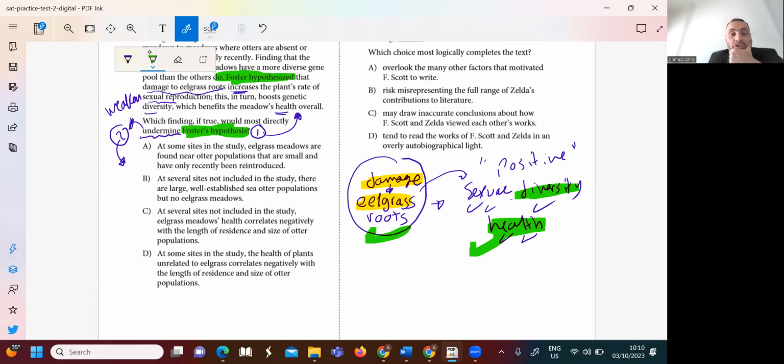Okay, let's try to get the answer. I want an answer, guys, that's opposite to this. Here we have a positive correlation. Damage the eel grass and the health will be great. But what is the opposite of that? Because I need a choice that undermines, weakens this. How can I weaken this? If I want to weaken this, I will say that the damage to eel grass roots will not benefit the health, will not boost the genetic diversity, will not enhance the sexual reproduction of the plant.